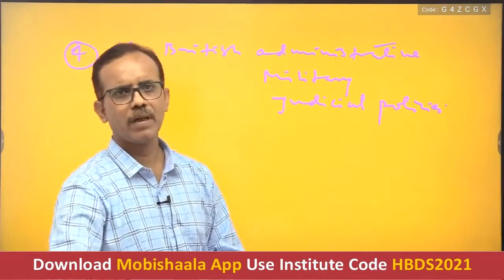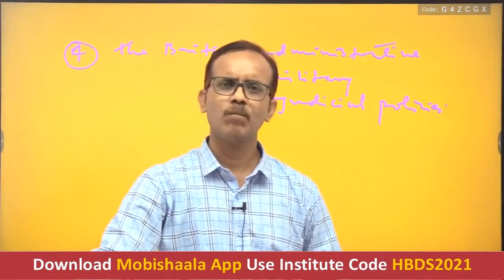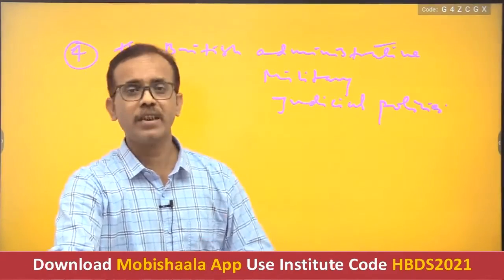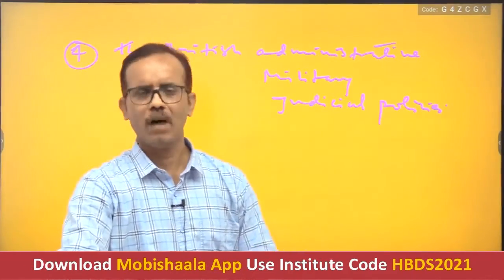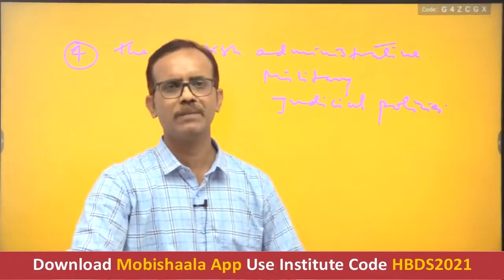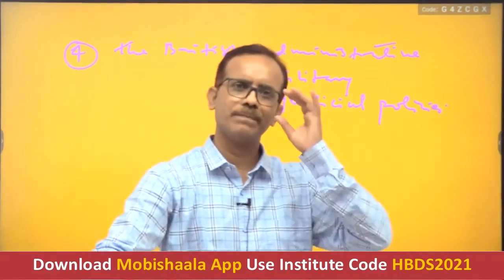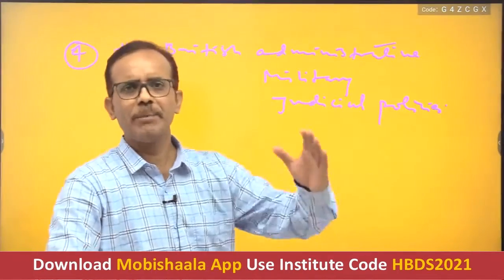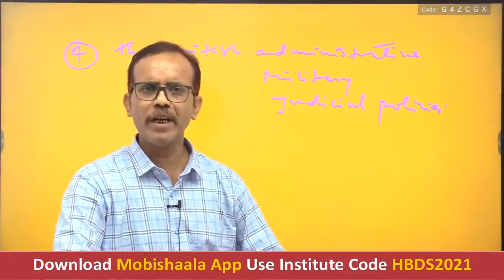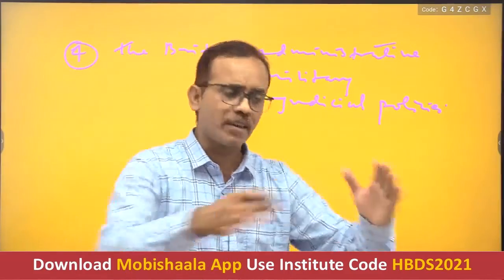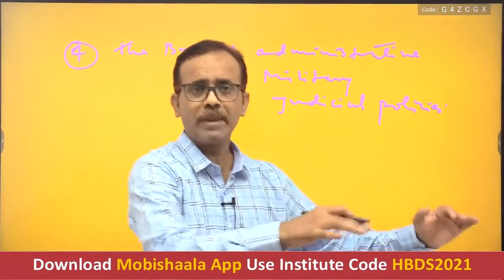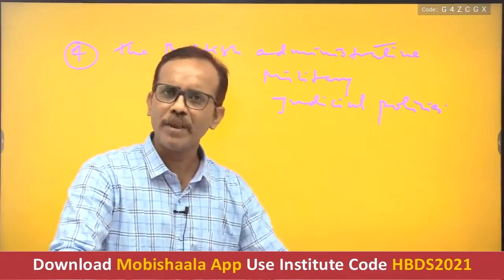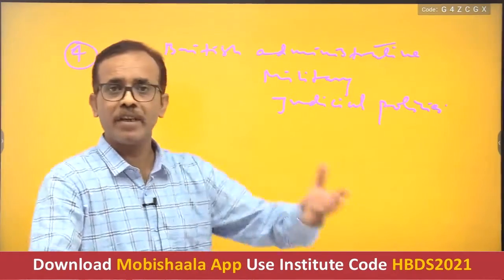In this topic, we have to study how the British government started replacing the Indian system of governance, of administration, with their own system. It is very simple that since the company was imperial, the basic goal of the company was to create such a system in India which could help them to exploit Indian resources. Because without having their own machinery, it was not possible to exploit Indian resources.